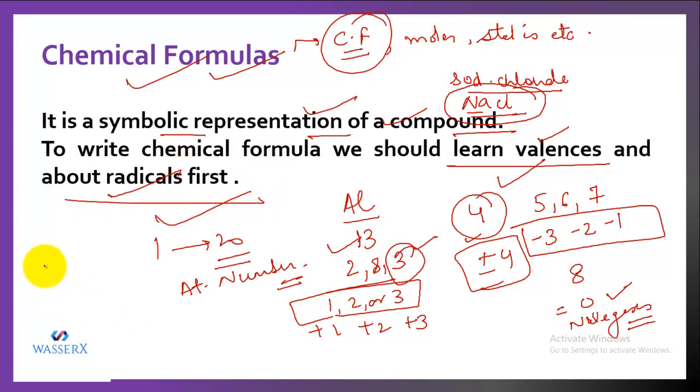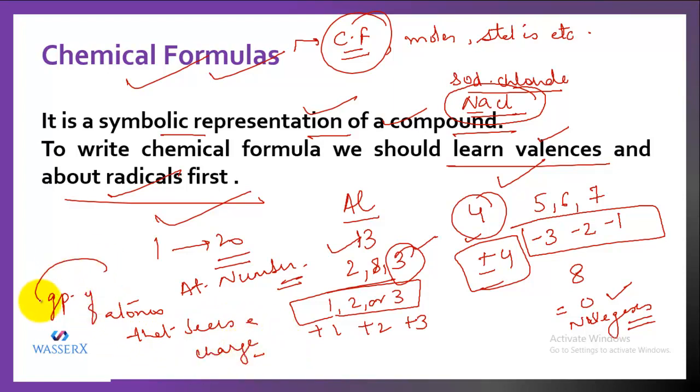So now, what are radicals? Radicals are actually groups of atoms. Radicals are groups of atoms that bear a charge. For example, if I say that I have a bicarbonate ion, let's say I'm writing here, you can also copy it, that I have a bicarbonate ion. So this is a radical because the formula for this bicarbonate ion is something like this.